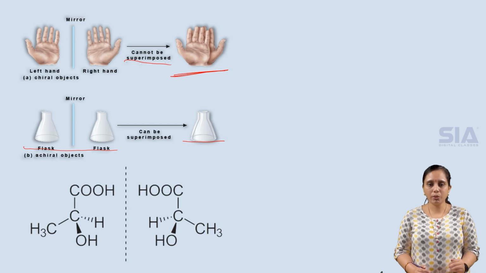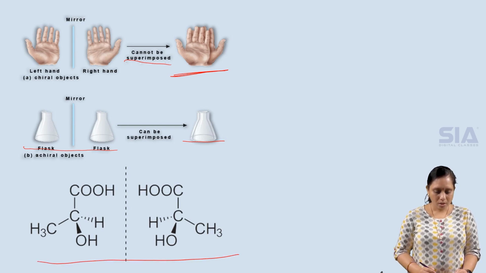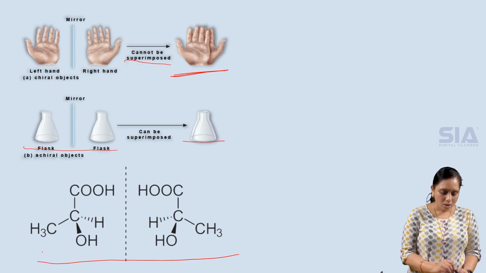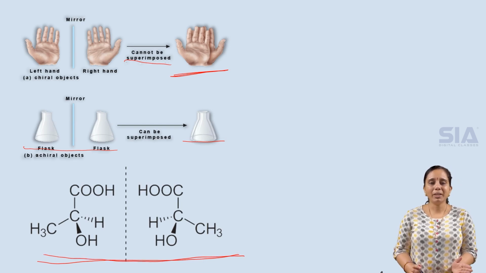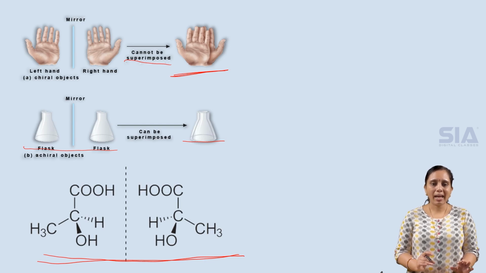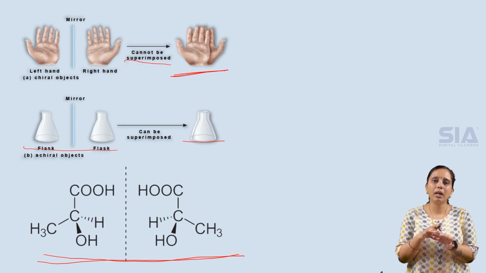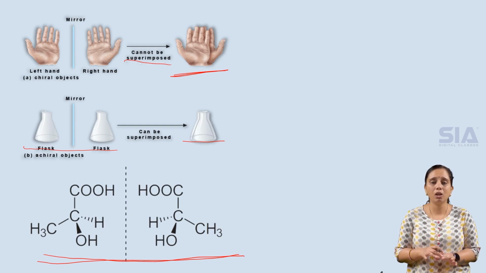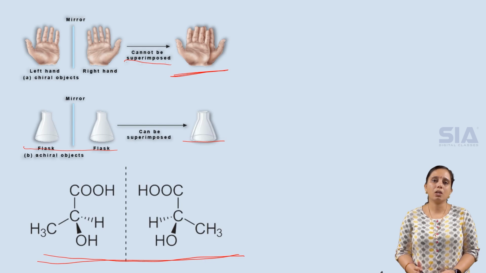Coming to molecules, we can observe this molecule, when observed in the mirror, appears differently. And these two molecules cannot be superimposed, cannot be placed one above the other. They are not equal when placed one above the other. Such molecules are called chiral molecules.